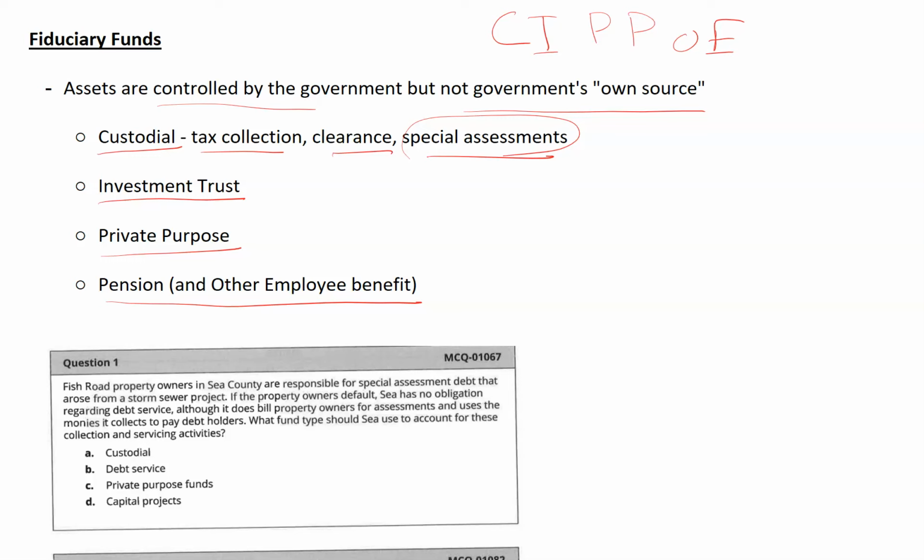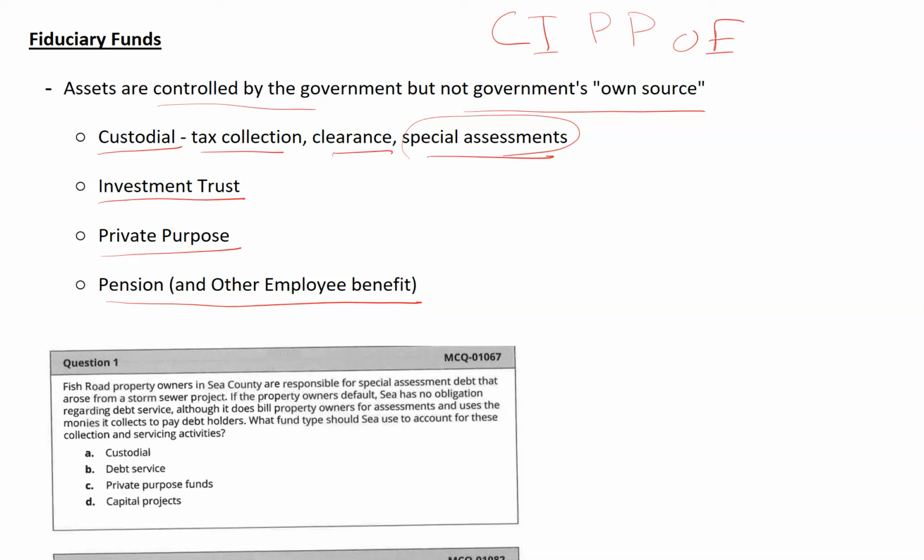The next category is the investment trust funds. For these pools of funds, the government sponsors one or more external investment pools and reports those external investment pools, and for each pool the government will prepare a separate investment trust fund. For all types of fiduciary funds, the governmental entity will prepare a statement of net position and a statement of changes in net position. But remember, fiduciary funds do not prepare any statement of cash flows.